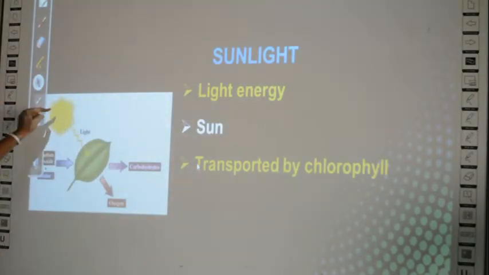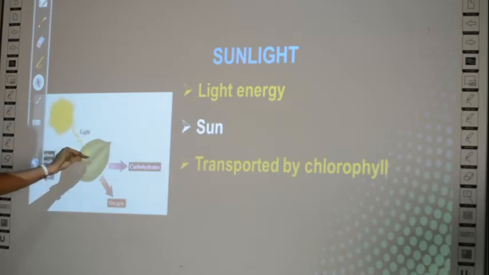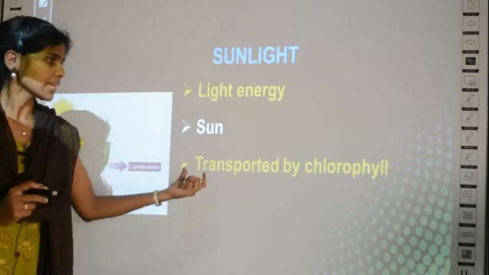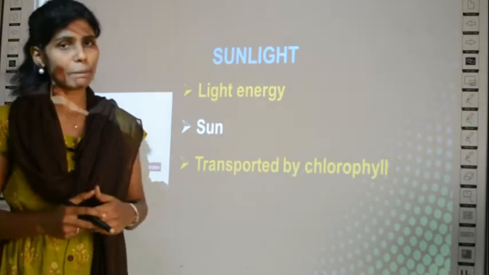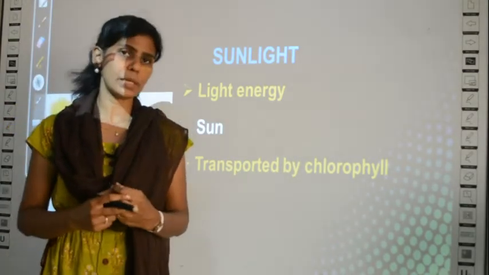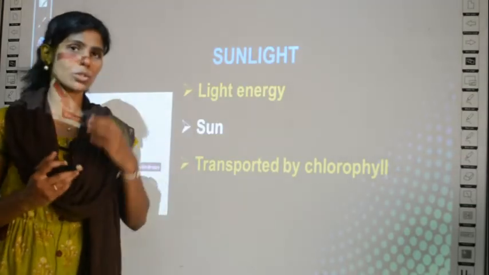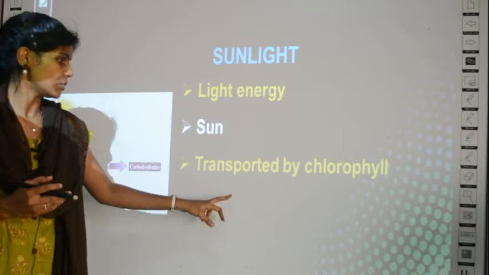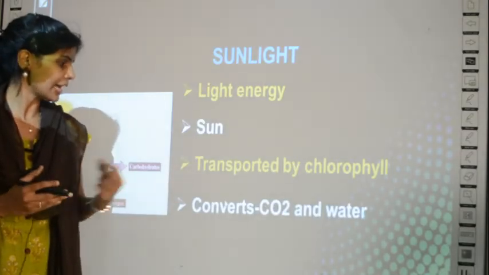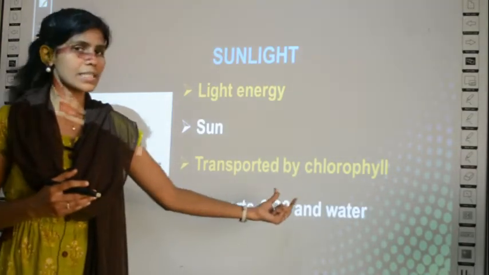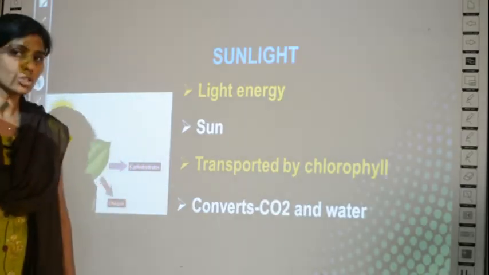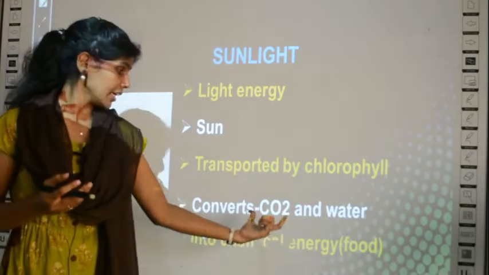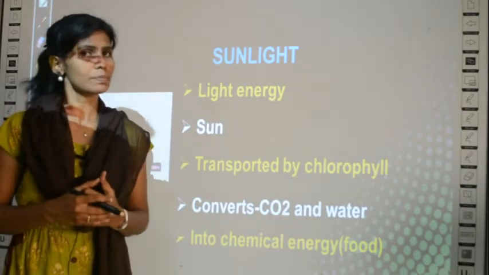So the light energy from the sun will be captured by the leaves. Why leaves? Because leaves have a special pigment called chlorophyll. So in the presence of chlorophyll pigment only, the light energy is converted into chemical energy. It is trapped by the chlorophyll and it converts carbon dioxide and water into glucose, here into chemical energy. Food is mentioned here.